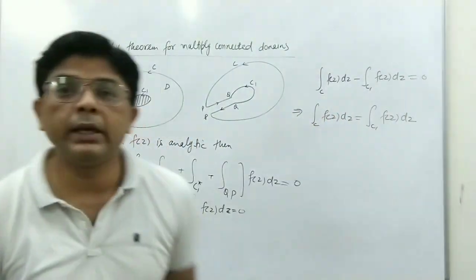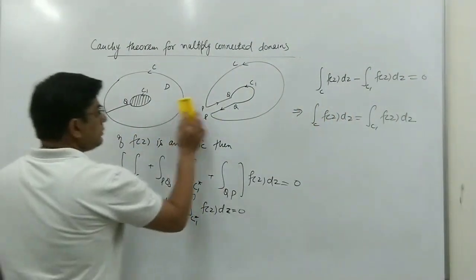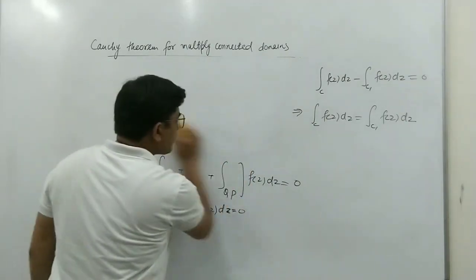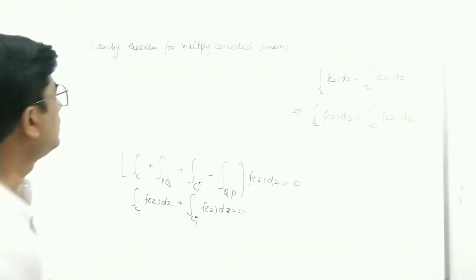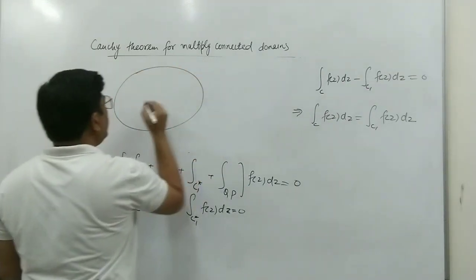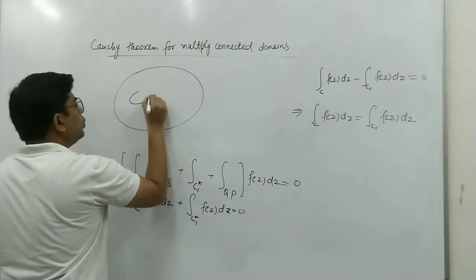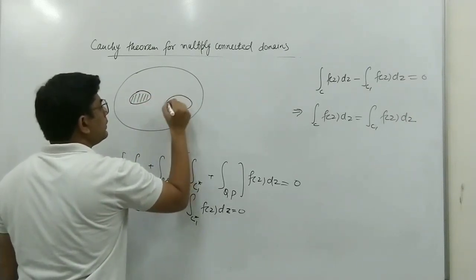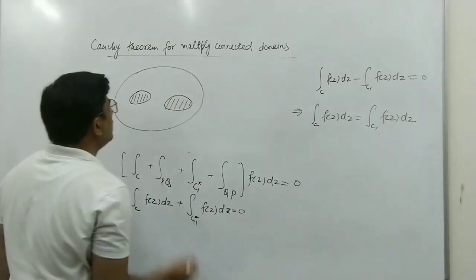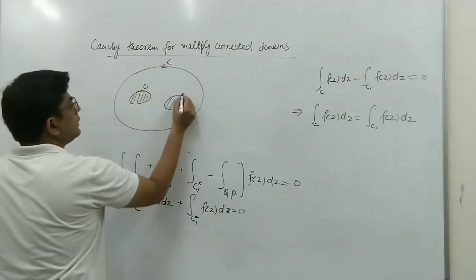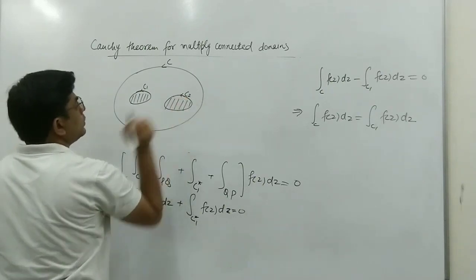Now if we take a triply connected domain, similarly we can find the result for it. It means if we have a domain D, and if we have here two holes. Okay, suppose this is C, this is C1, and this is C2.